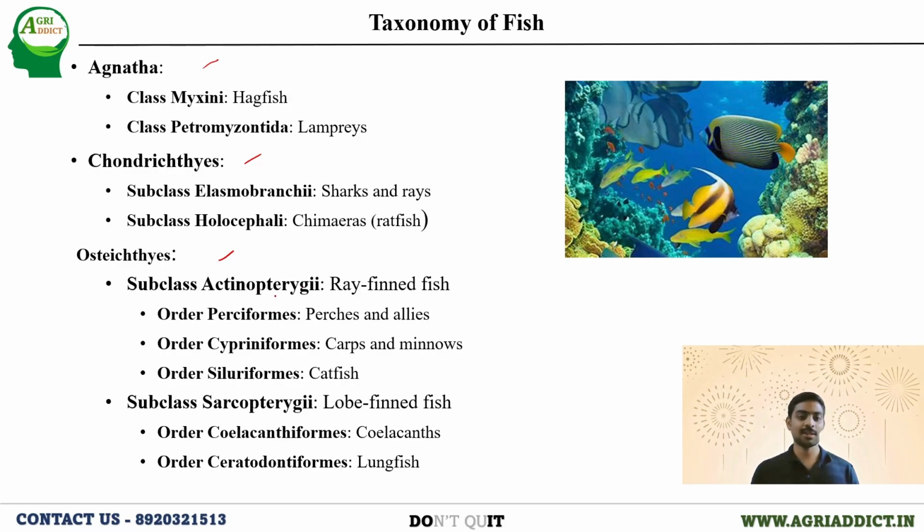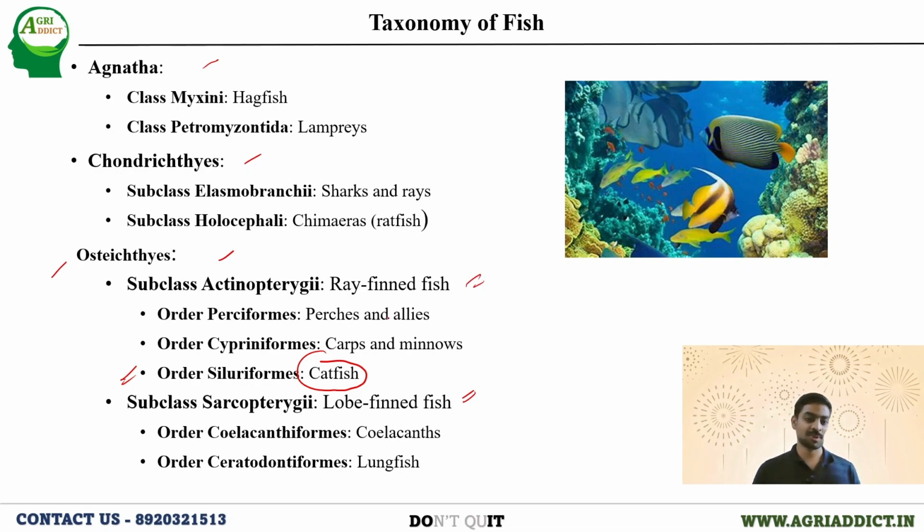In the subclass Actinopterygii, we have three orders, that is Perciformes, Cypriniformes, and the order Siluriformes. Here the important one is our catfish. This catfish comes under the order Siluriformes under the Osteichthyes. Next, subclass Sarcopterygii: here the lobe-finned fishes will be coming. Make a note of it.